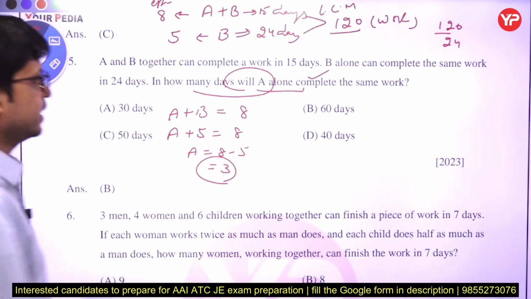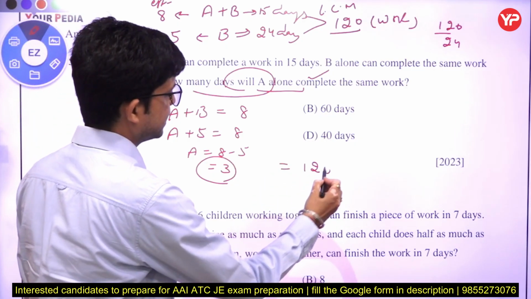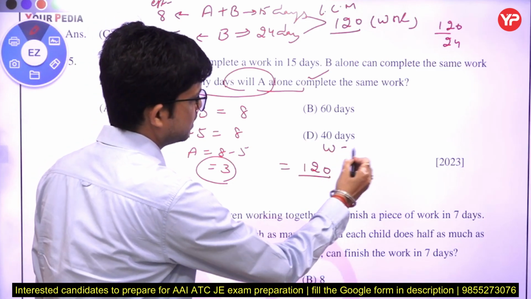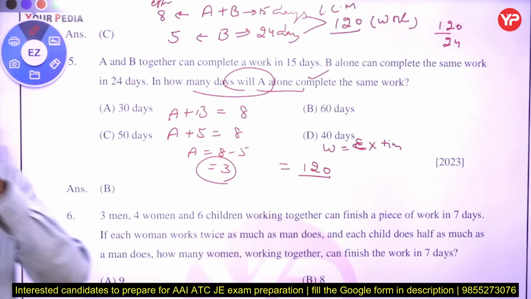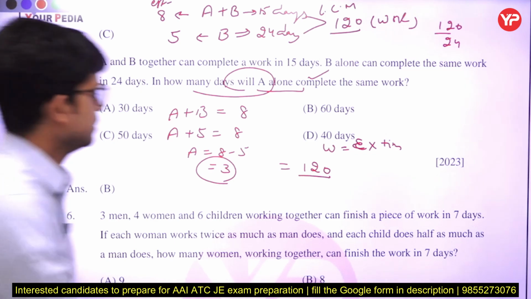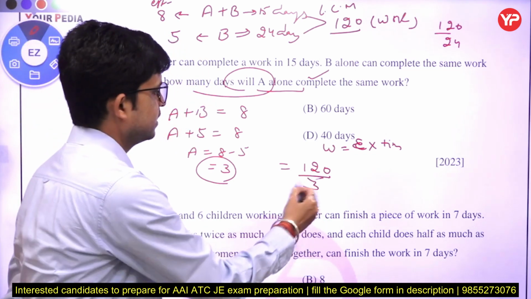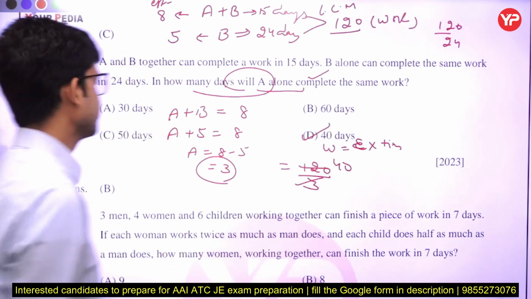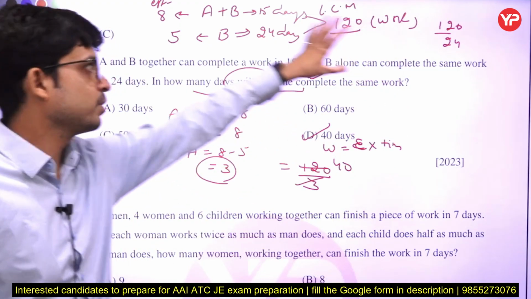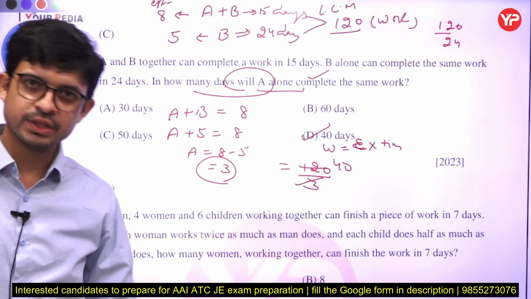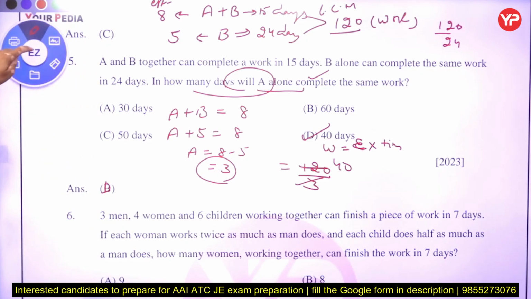Now total work is 120 and we know that work is equal to efficiency into time. If total work is 120 and efficiency of A is 3, then how many days will it take? It takes 40 days. So the answer will be D, not B. Okay, so that is the simple approach we have to take in every question. Okay, next move to the next question.